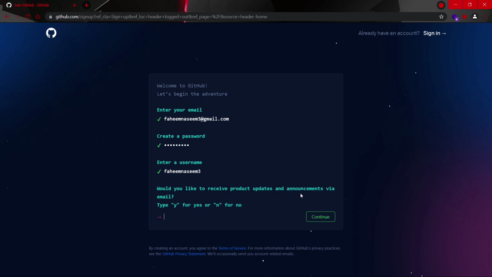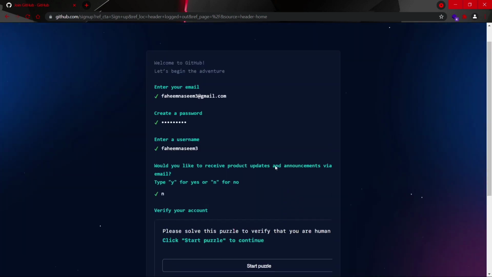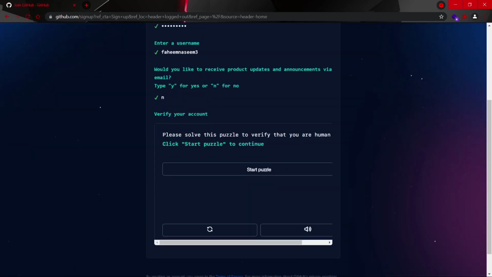Now you can opt out from the email preference. I will put N for no and continue. Now you will be asked to verify your account. So let's verify the account by solving this puzzle. So let's start the puzzle.